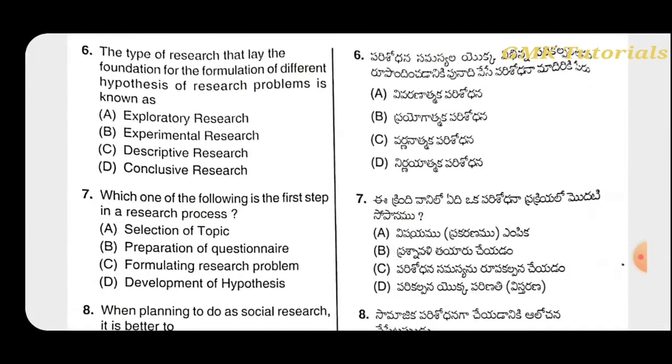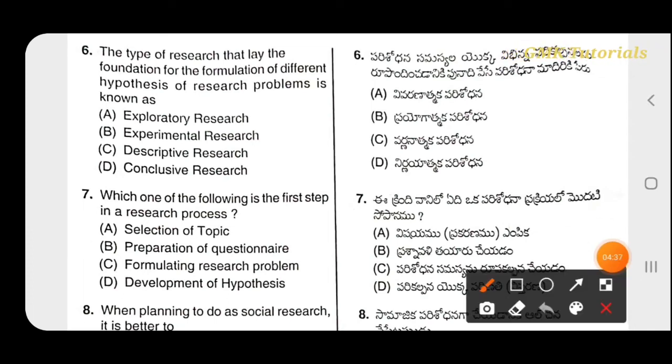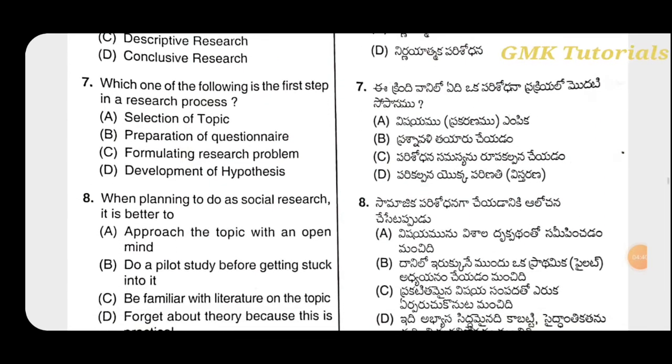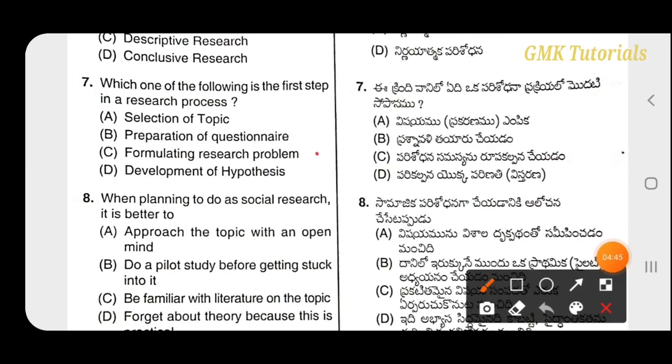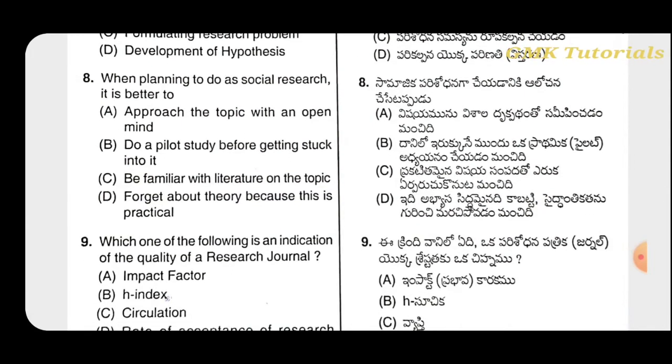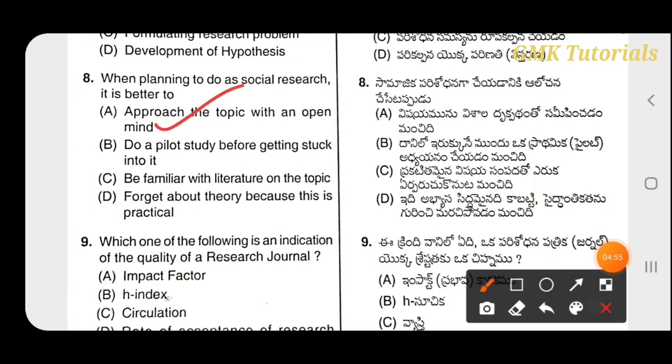The type of research that lays the foundation for the formulation of different hypotheses of a research problem is known as exploratory research. Which one of the following is the first step in a research process? That is formulating the research problem. When planning to do a social research, it is better to approach the topic with an open mind.